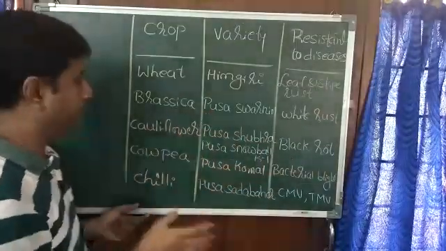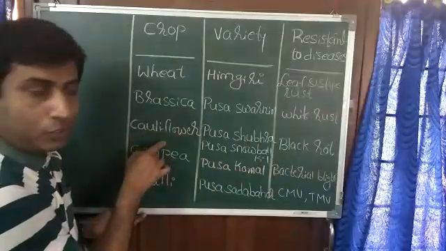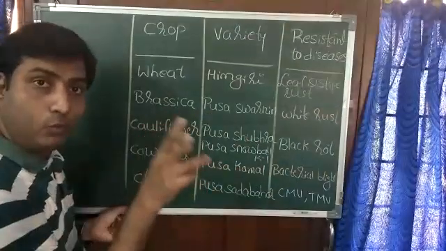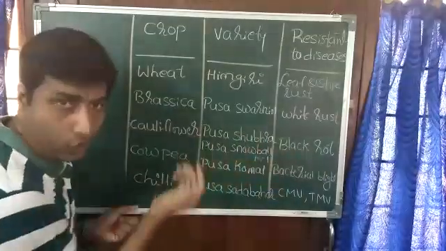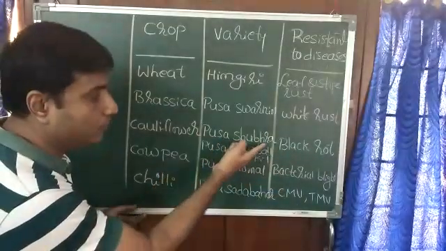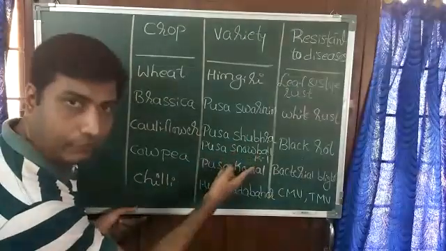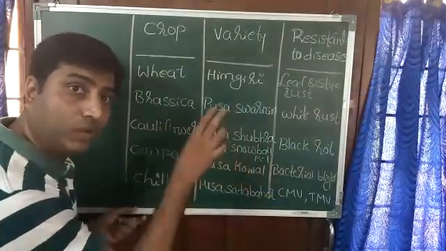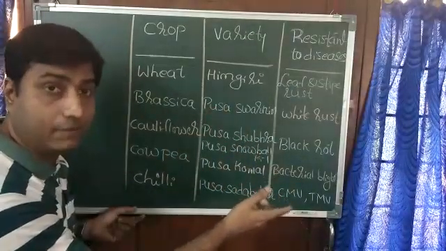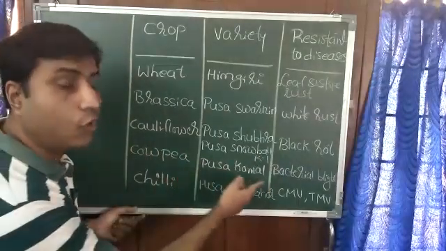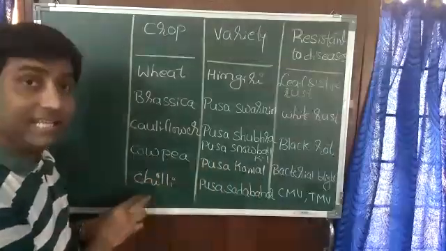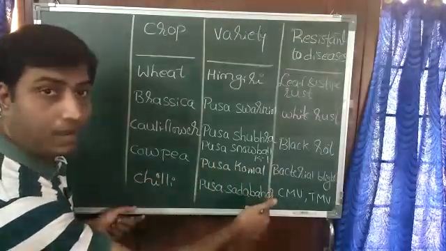Second one, Brassica. For Brassica, the name of the variety which is resistant to this particular disease is Pusa Swarnim. For cauliflower, they developed 2 varieties which are very resistant to disease like black rot: Pusa Shubra and Pusa Snowball K1. It's the name of that variety which is disease resistant, developed. Now cowpea, Pusa Komal. Similarly, chili, Pusa Sadabahar.